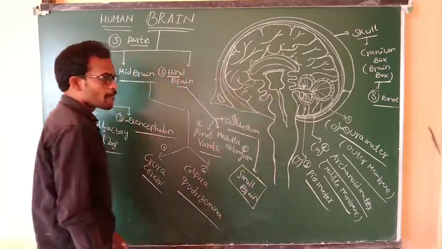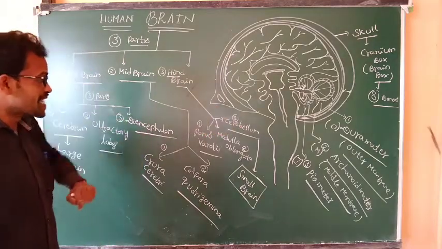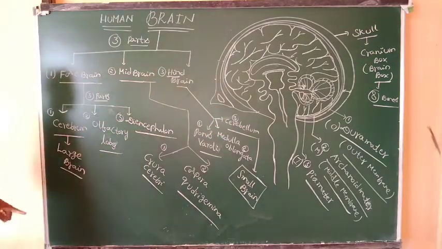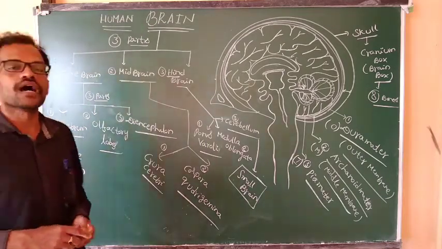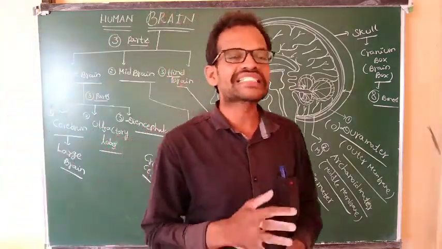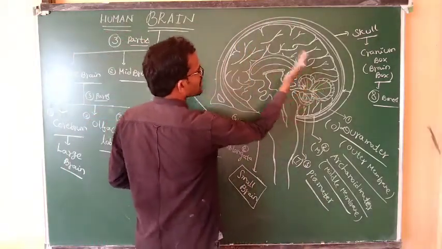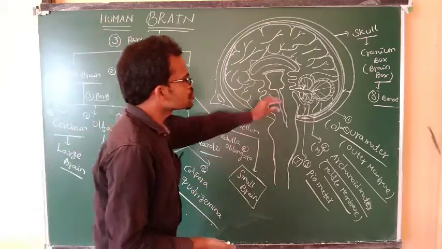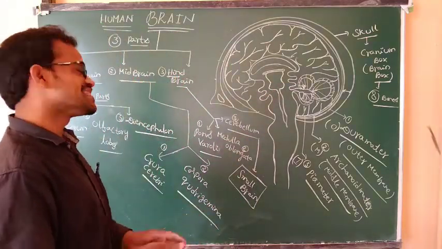That's why it is the small brain. The largest part of the brain is covered by the cerebrum, and the smallest part of the brain is known as the cerebellum.